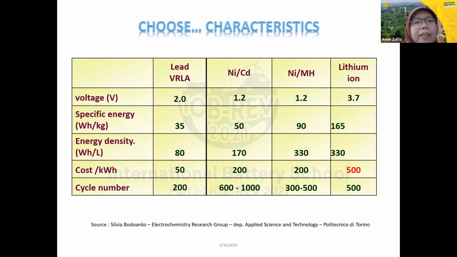So this is the characteristic of each material for the battery here: the voltage, the specific energy, energy density, cost, and cycle number. So we can see here we have lithium ion, the voltage 3.7, the specific energy 165, the energy density is 330, the cost here 500 per kilowatt hour, and cycle number is 500. Nickel cadmium is quite a long time, but each material has their own advantages and disadvantages.